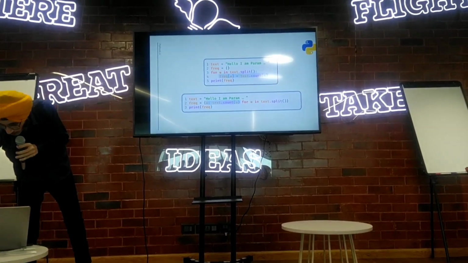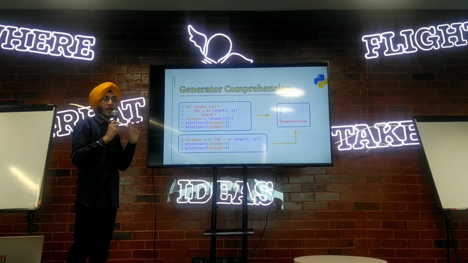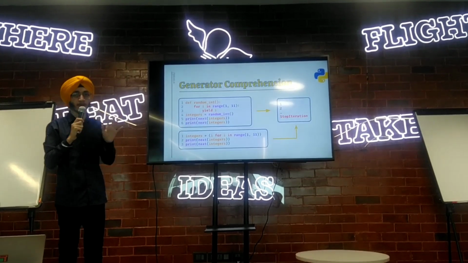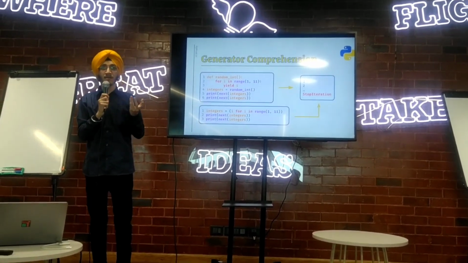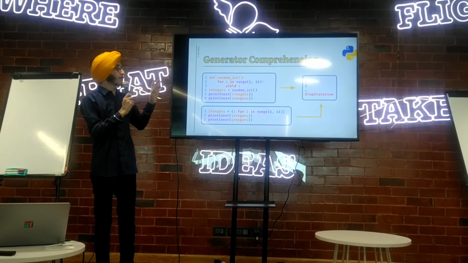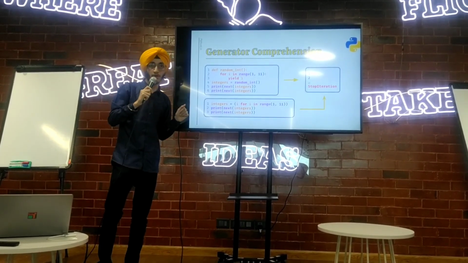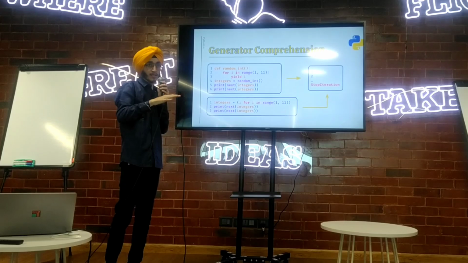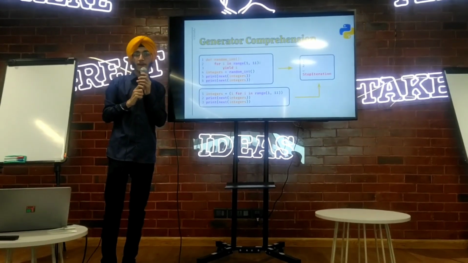So let's move ahead. Now, generator comprehension. In Python we have a tuple, another thing after list, set and dictionary. But we do not have any kind of tuple comprehension. Rather, we have a generator comprehension. Before generator comprehension, does anybody know what a generator is in Python?